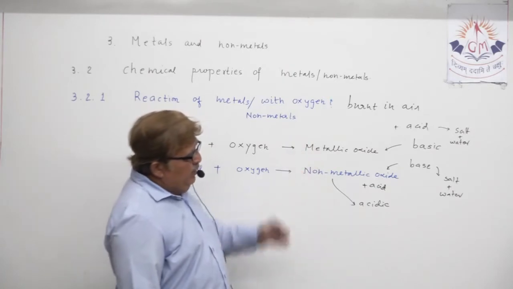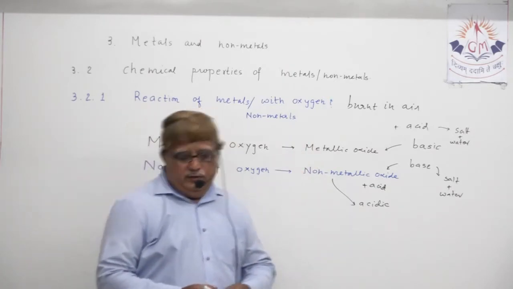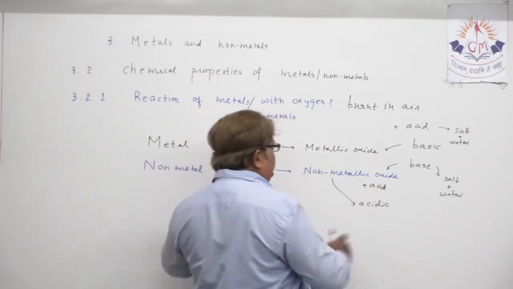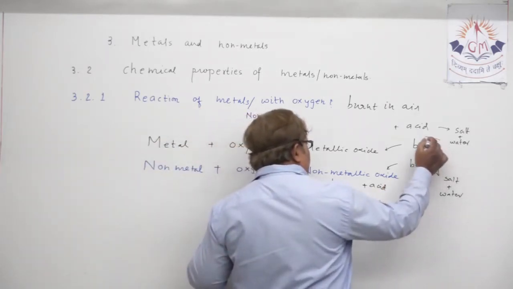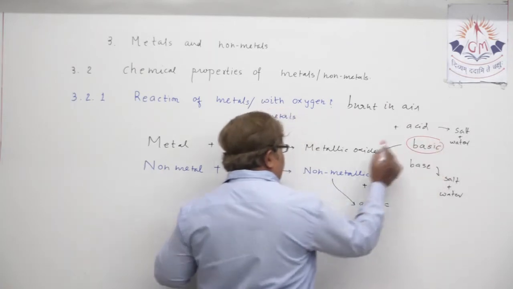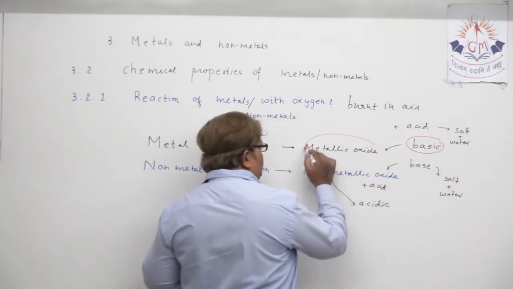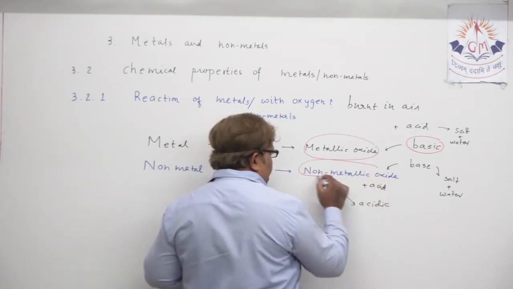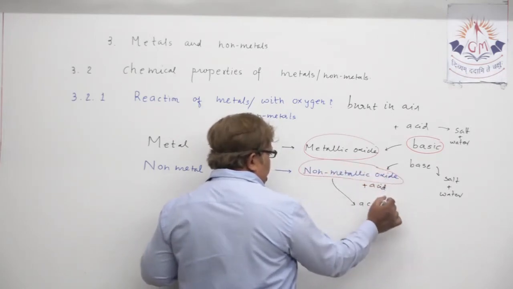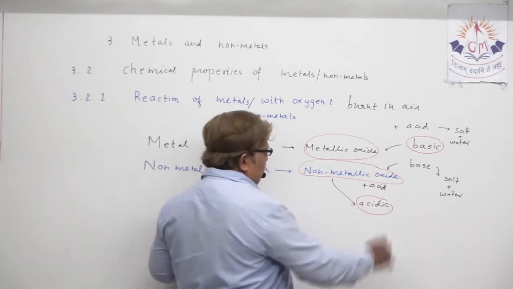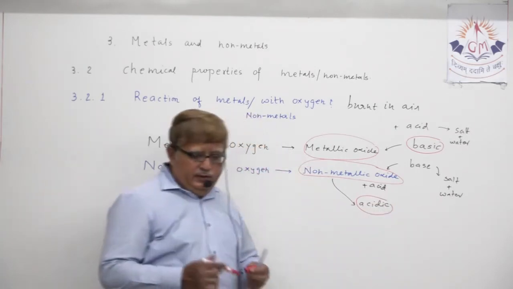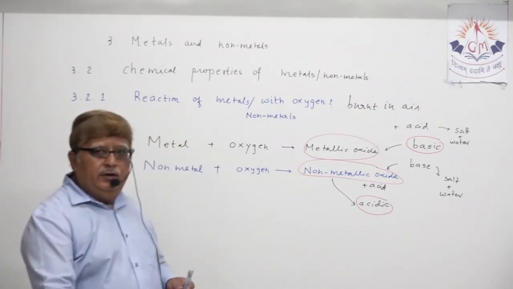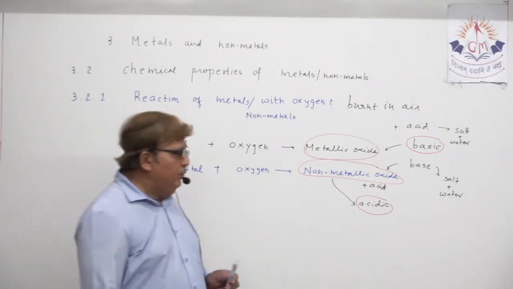Understand? Metallic oxides are basic in nature. Non-metallic oxides are acidic in nature. This you have to keep in mind. Understand? Non-metallic oxides are acidic in nature and metallic oxides are basic in nature. That you should know.